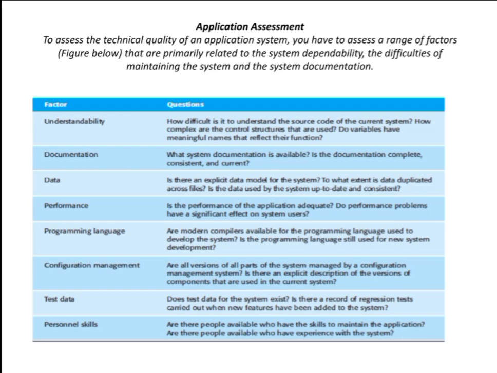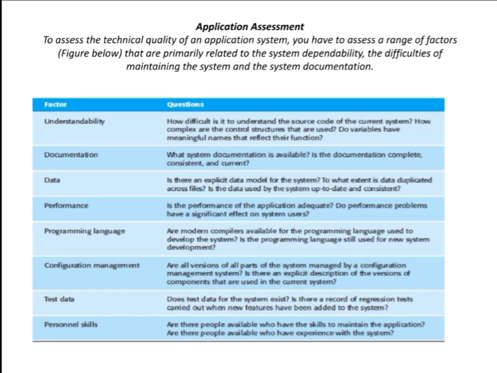Next is data. That is the third factor. Is there any explicit data model for the system? To what extent is data duplicated across files? Is the data used by the system up to date and consistent? So here, if the data used by the software is up to date and consistent, then you will not face any problems. So you can easily use this application. For example, bank software. If it's bank software, the data needs to be updated and consistent. Otherwise it won't make a good choice.